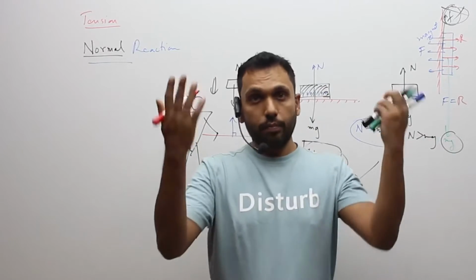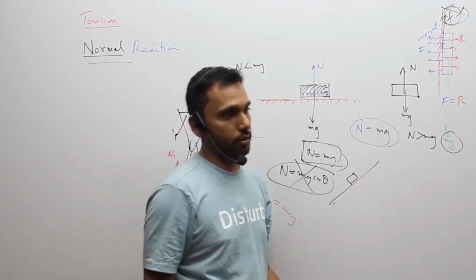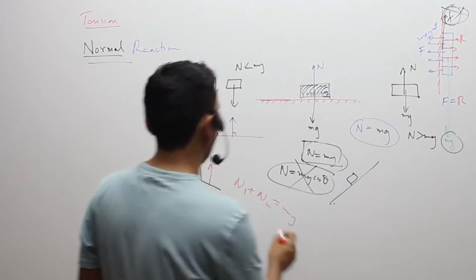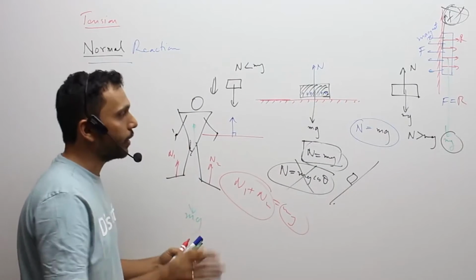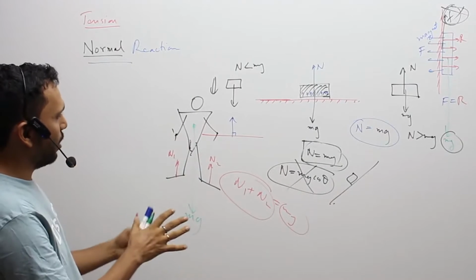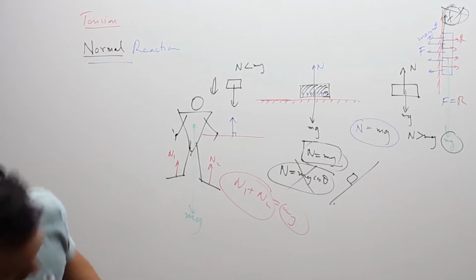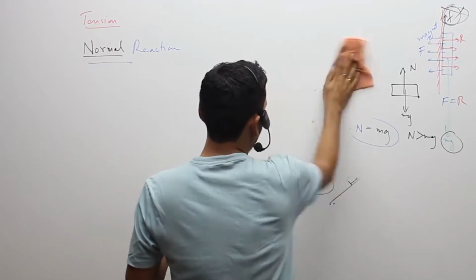I can manage to jump up also, by the way, using the normal reaction. I can accelerate upwards using the normal reaction. That is when your normal reaction has exceeded mg. And how I manage that, we'll again discuss a bit later. But I hope you got an understanding of what normal reaction is. So this part, normal, I'm just going to emphasize a bit more.